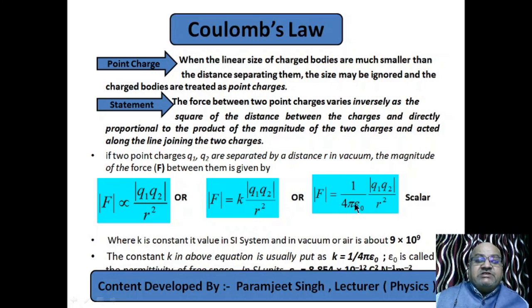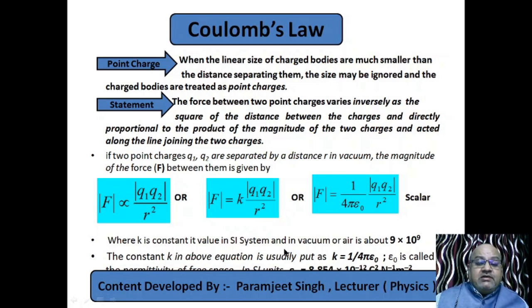All these three statements are in scalar form, not in vector form, because we have not used any direction here, and we are using magnitude, scalar form. So the value of this k, the proportionality constant, was found to be 1 by 4 pi epsilon naught. Now a new term has come, that is epsilon naught. What is this? This is the permittivity of the free space.